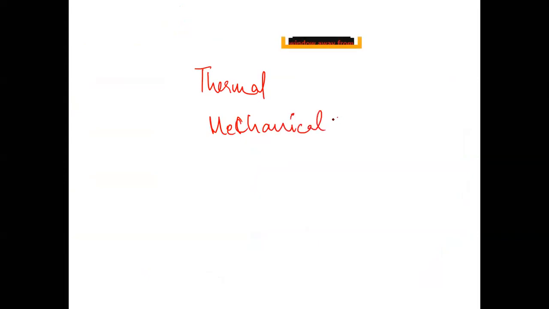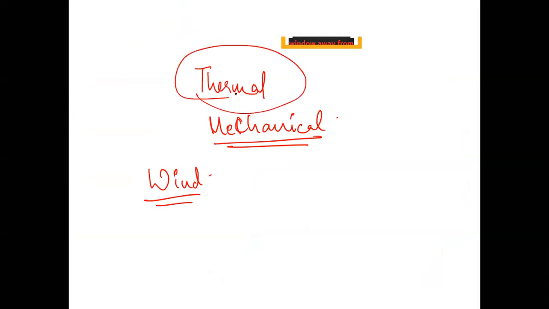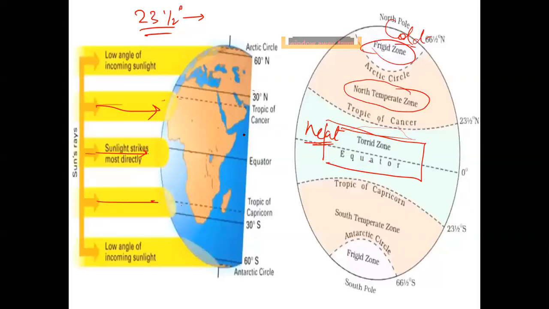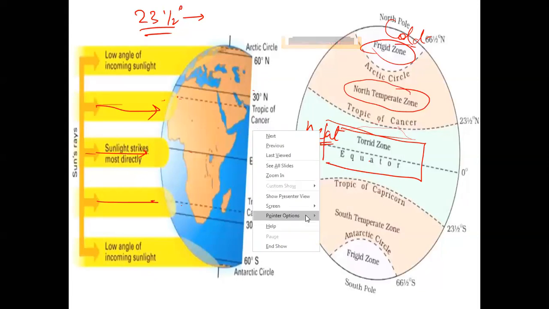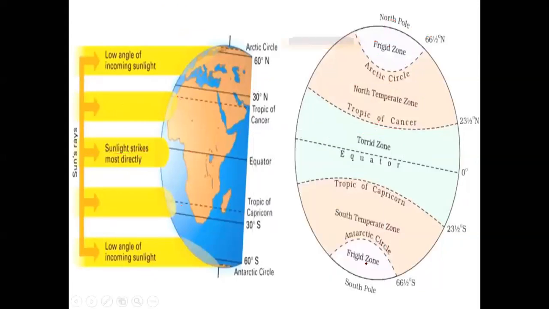The next topic we will be doing is the movement of winds, the permanent wind systems which define the climate. When we do permanent wind systems, we have to understand the thermal as well as the mechanical pressure belts. How many of you have heard that there is a low pressure area and a high pressure area? Whenever in the news there is a cyclone, they say the low pressure area is shifting towards a coast, which is intensifying the cyclone. We come across these terms.